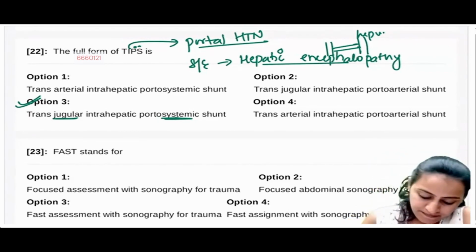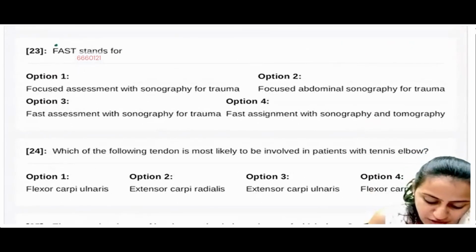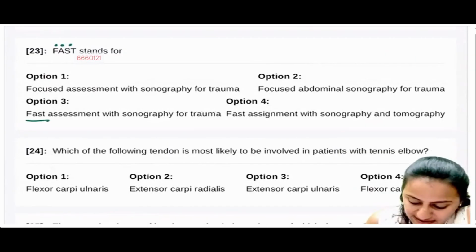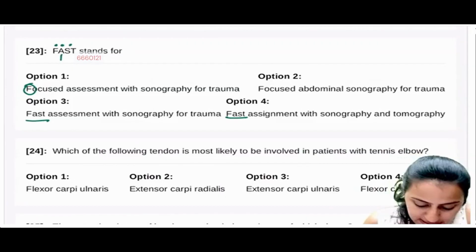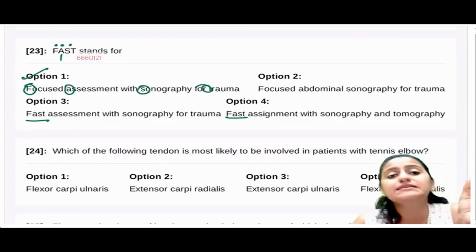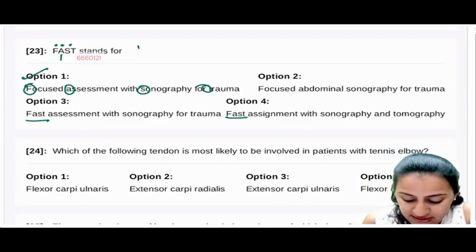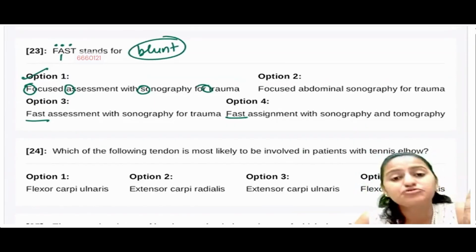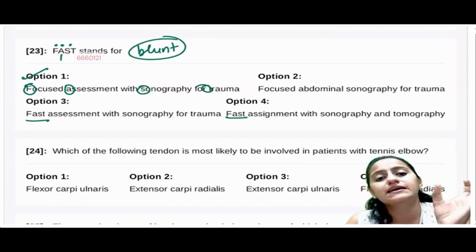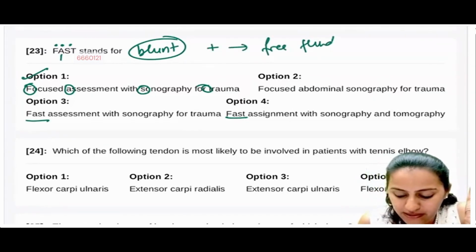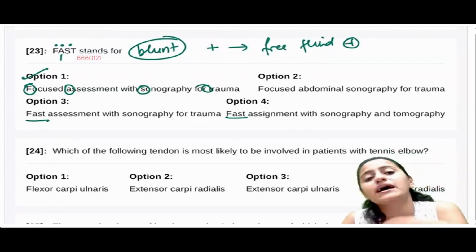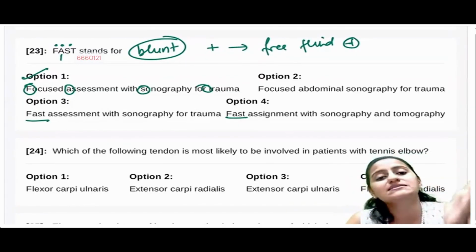ठीक है. What does FAST stand for? FAST is not fast. FAST is focused. A is not abdominal. A is assessment. Focused assessment with sonography in trauma. That is what is FAST. It is done in a case of blunt trauma. It is called positive if free fluid is present. Okay, that is FAST positive.